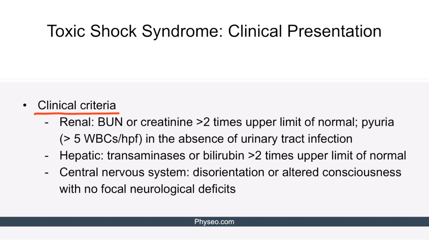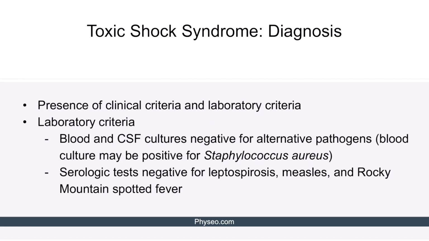The patients with toxic shock syndrome may also have pyuria, that is more than 5 white blood cells per high power field, in the absence of urinary tract infection. Hepatic involvement presents with transaminase or bilirubin elevation to more than 2 times the upper limit of normal. Finally, the central nervous system dysfunction manifests with disorientation or altered consciousness with no focal neurologic deficits. In order to diagnose the staphylococcal toxic shock syndrome, the patient should meet both clinical and laboratory criteria.